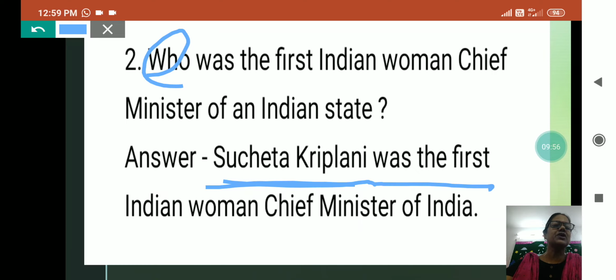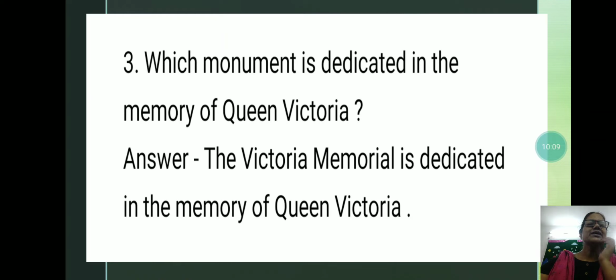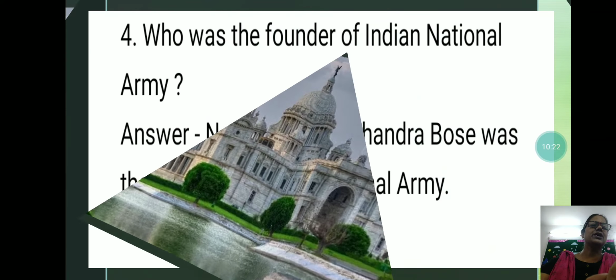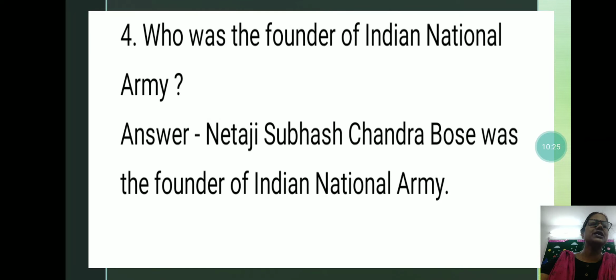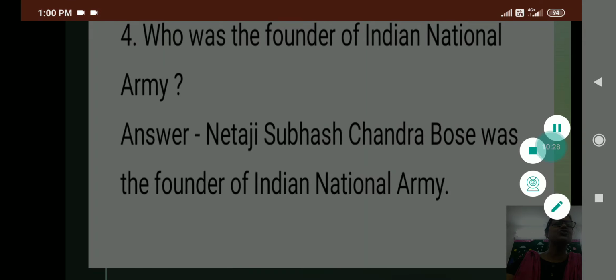Next question, see, this is the picture of Sucheta Kriplani. Which monument is dedicated in the memory of Queen Victoria? The Victoria Memorial is dedicated in the memory of Queen Victoria. See the palace. Who was the founder of Indian National Army? Netaji Subhash Chandra Bose was the founder of Indian National Army. Netaji was the nickname given to Subhash Chandra Bose. This is the picture of Subhash Chandra Bose.